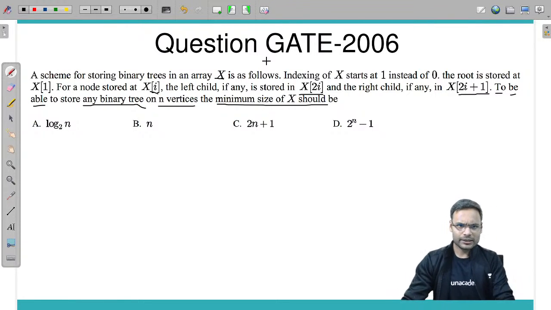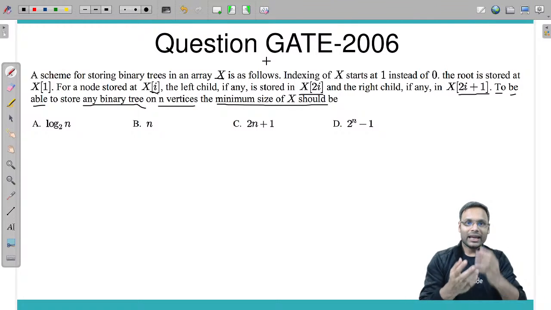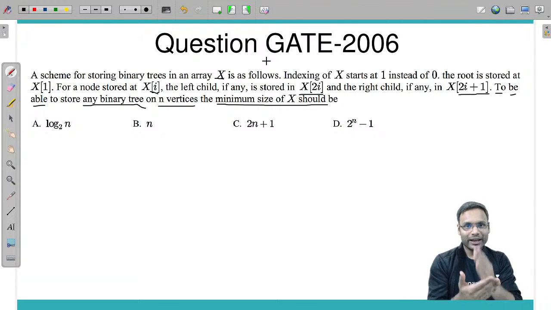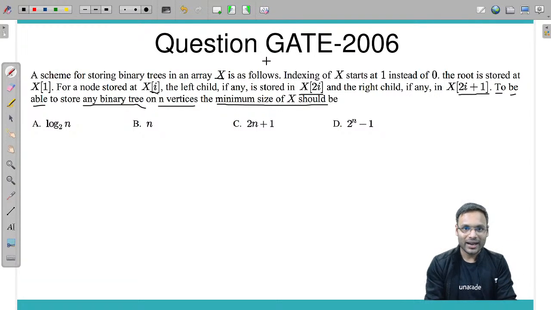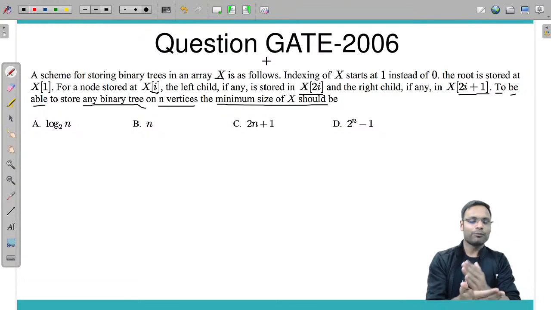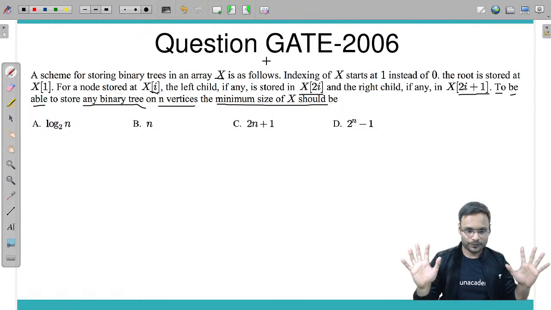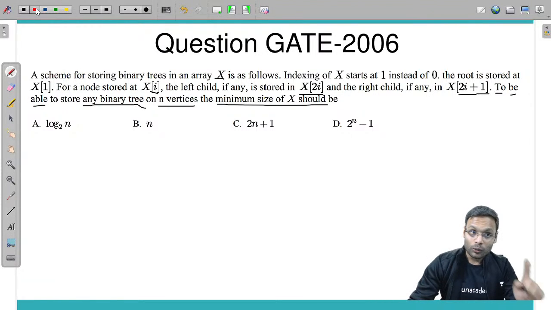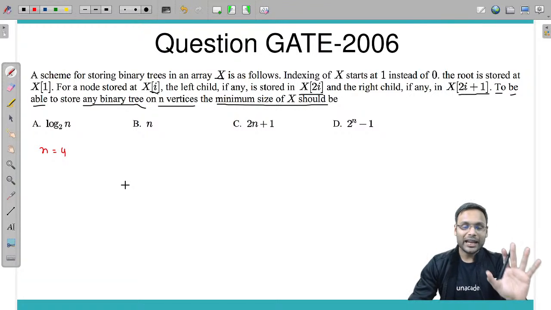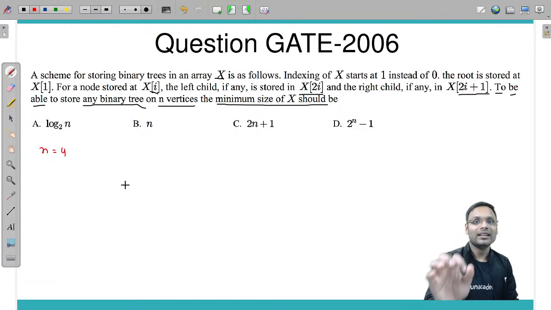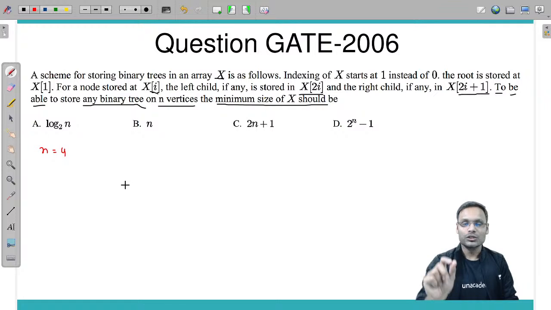So the question is, if I want to store any binary tree of n vertices, then how much size array should I have, so that I can ensure that yes, any type of binary tree I will be able to store, right? Okay, fine. Now look at this. Let's take a simple example. Suppose I have taken n equal to 4, so I should be able to store any binary tree of 4 nodes in the array.